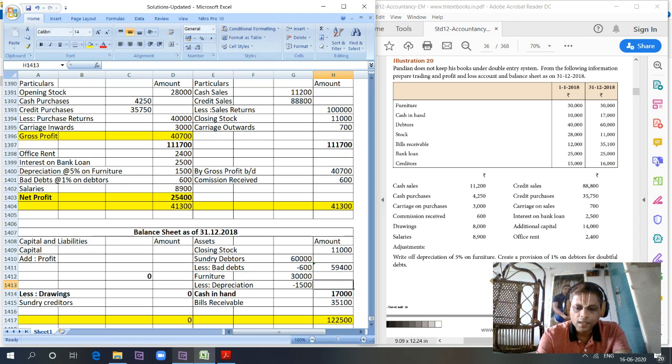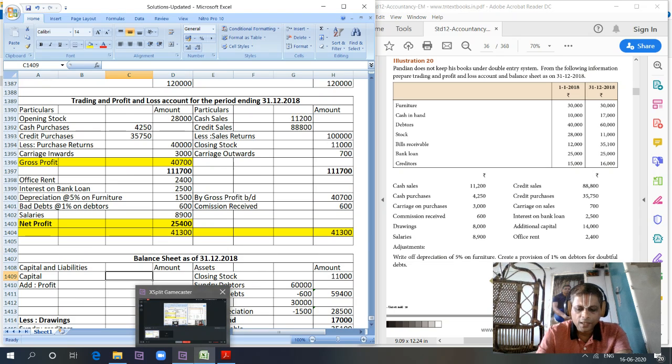So net furniture value is equal to 28,500. Then on the credit side we have sundry creditors. Sundry creditors closing balance is 16,000. Then we have bank loan, which is 25,000.